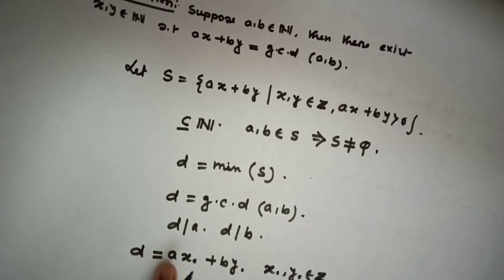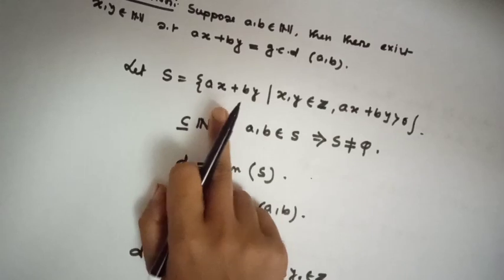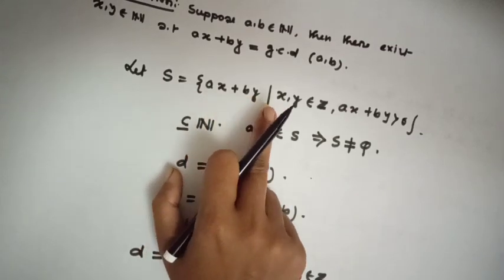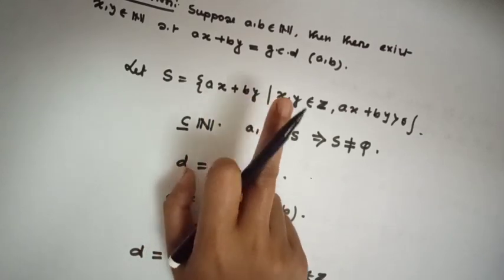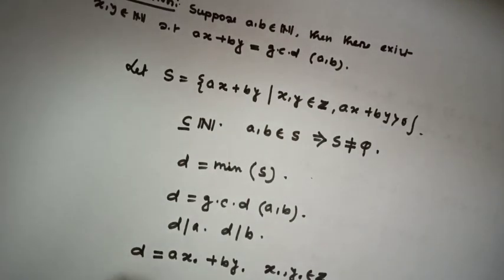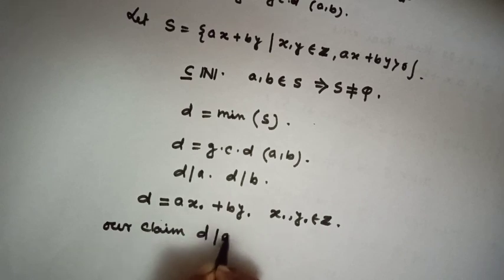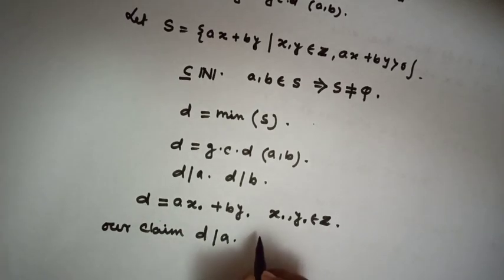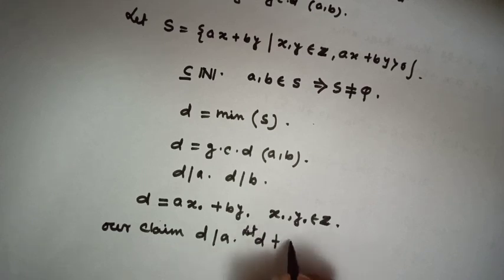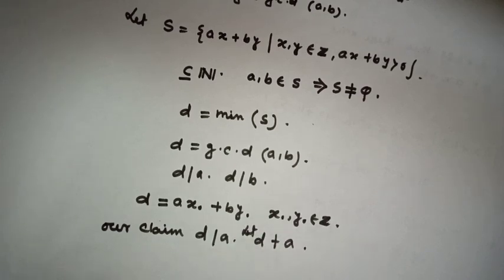I have written d in this form because any member of S looks like ax plus by. Now our claim is d divides a. By contradiction, let's suppose d does not divide a.